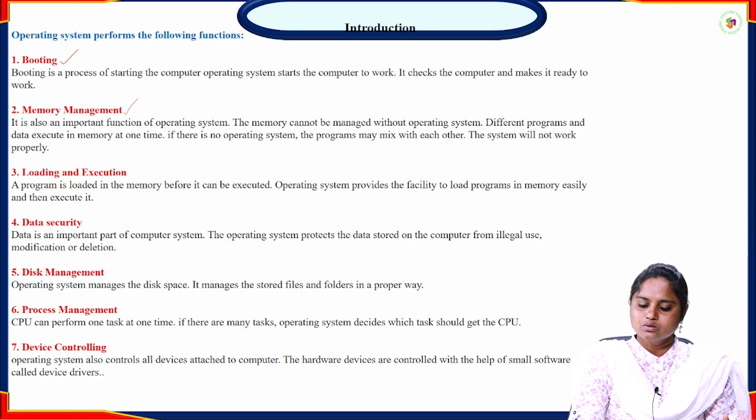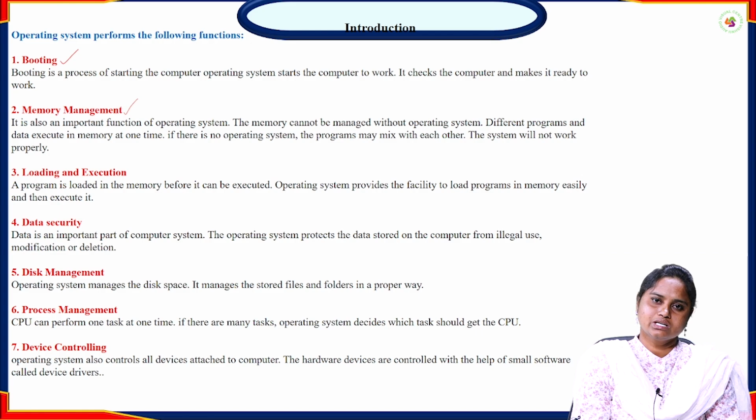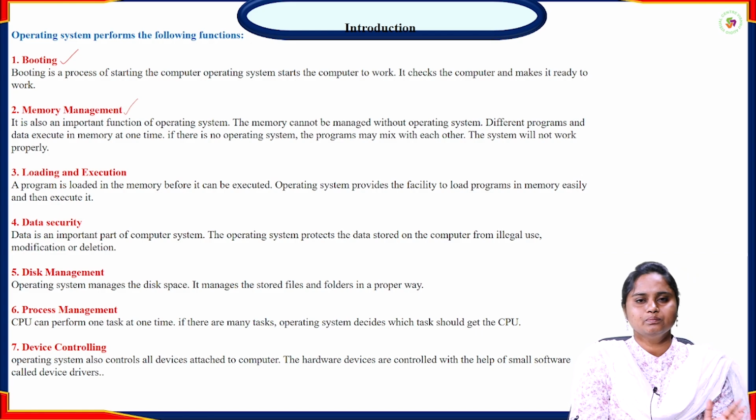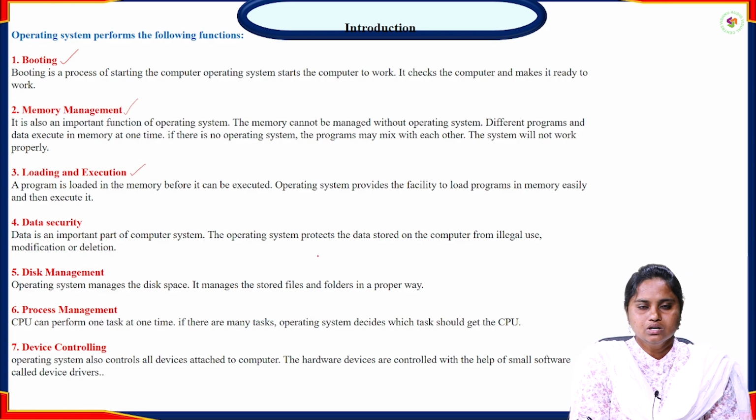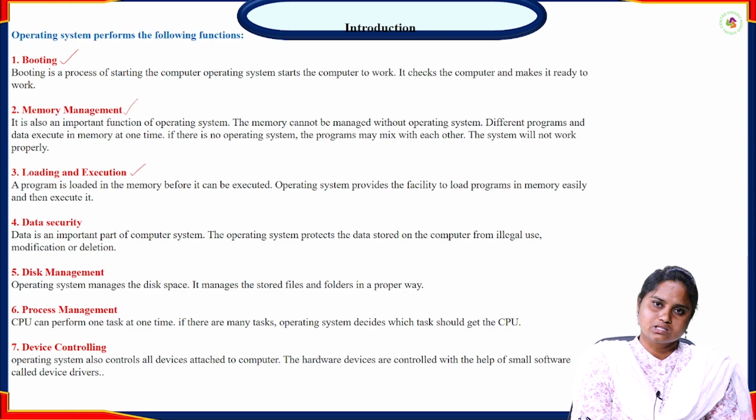Now the operating system provides the facility to load programs into the memory easily. The operating system plays a major role while transferring programs from the secondary storage, that is from the hard disk, to the main memory. This function, loading and execution, is also important. The CPU executes only the programs which are in the main memory, not in the hard disk. The CPU cannot access the secondary storage directly.